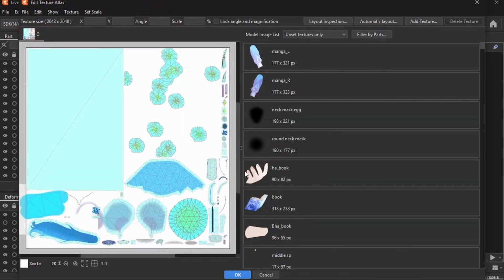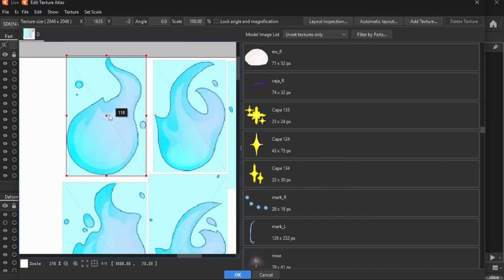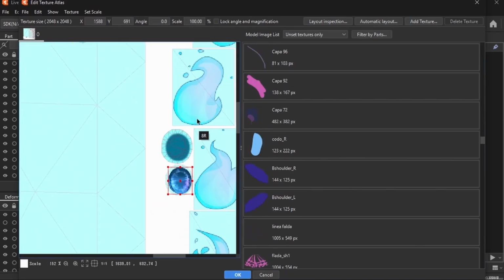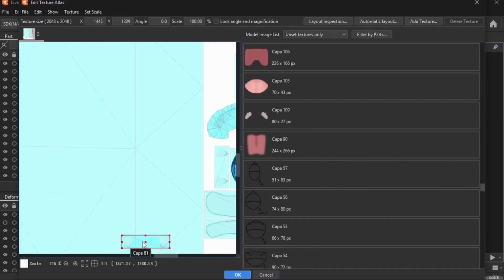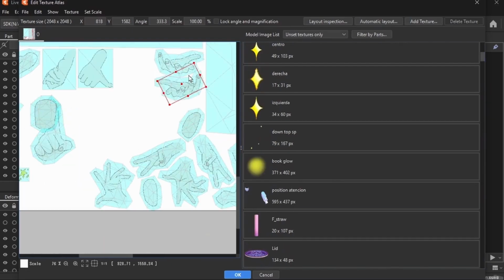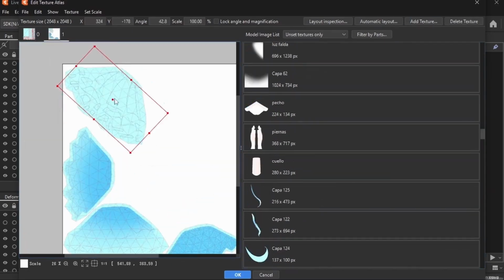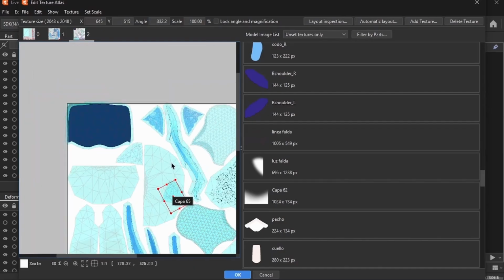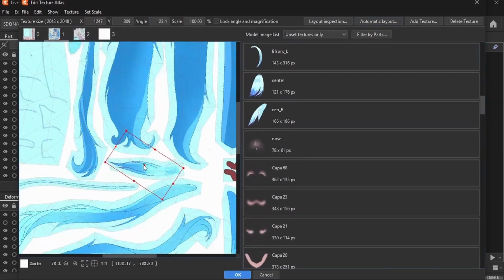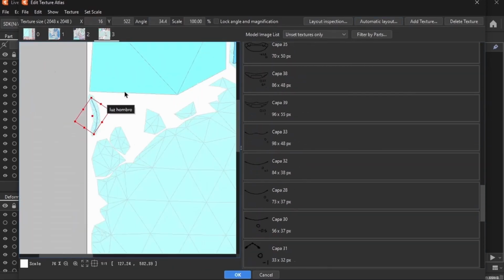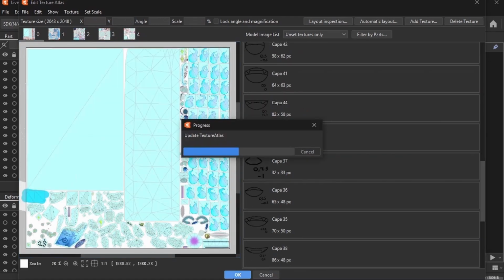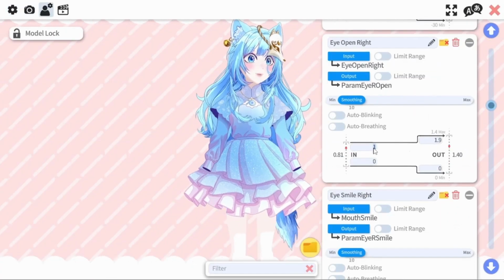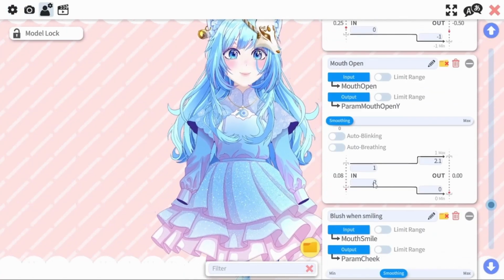Time for the texture atlas. I tried the automatic layout first, it's crap. The automatic UV maps in Blender are galaxies ahead, but it is what it is. So, I placed the textures manually for hours. Although, I got to admit that with background music, it was quite entertaining. Don't tell anyone. Finally, I exported the file, opened VTube Studio to check that everything was working properly.